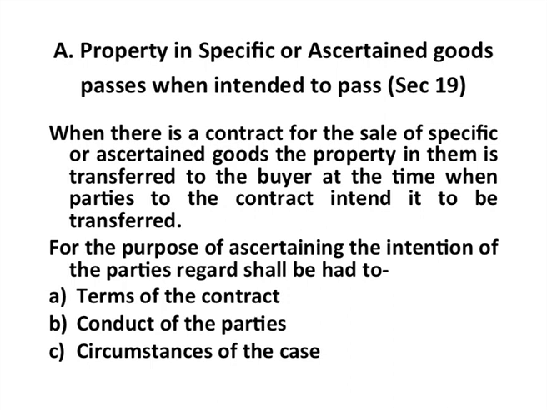So, what is important here? Intention of the buyer and the seller. Whenever the buyer and the seller intend to transfer the ownership, then that would happen. Now, how do we determine the intention? How do we interpret the intention of the parties? When we have to interpret the intention of the parties, we need to take into consideration three aspects. What are the terms of the contract? What is the conduct of the parties? And what are the circumstances of the case? So, looking at these three things, we can interpret the intention of the parties.